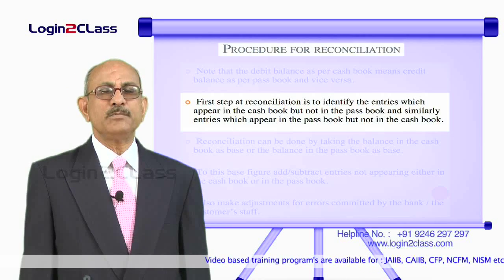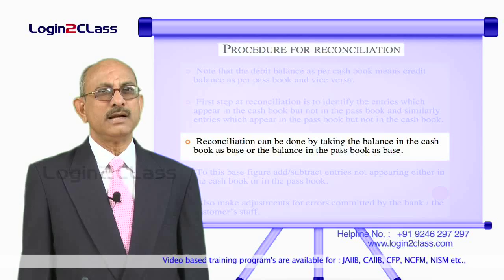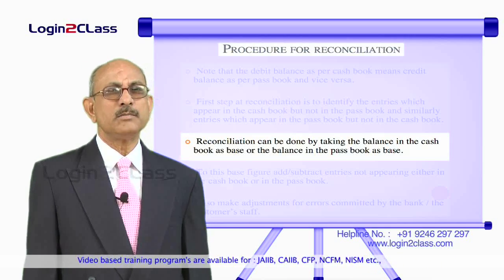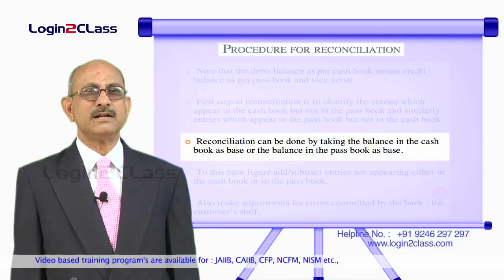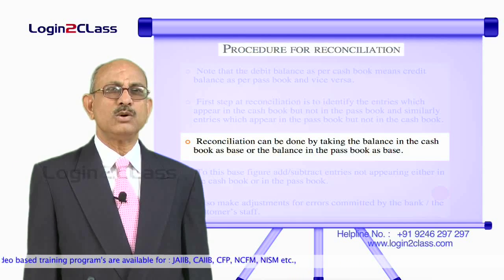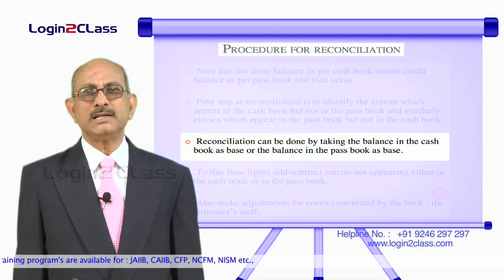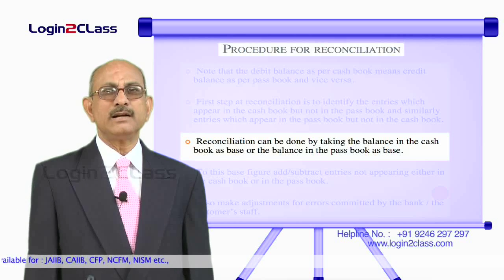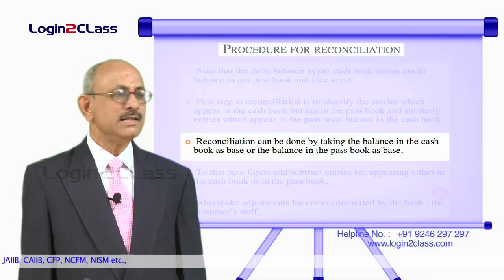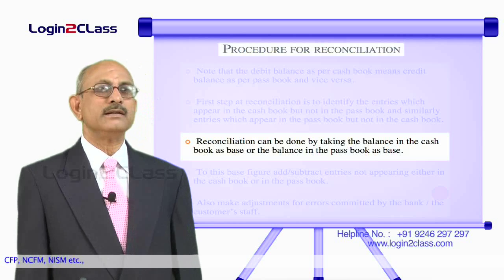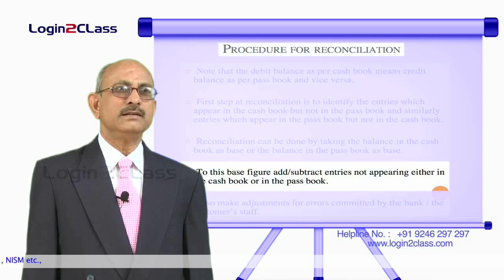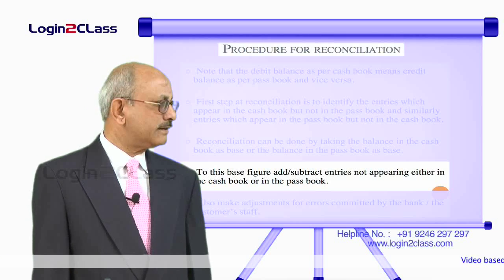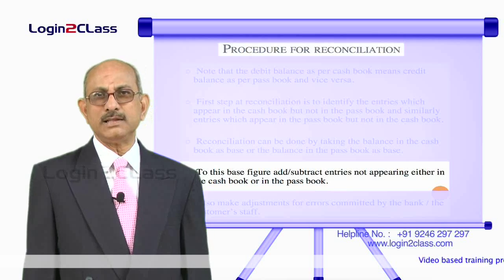Then the third step is to start either on the basis of the balance in the cash book as the base or the balance in the passbook as the base. You can either start with the balance in the cash book and go on to find out what should have been the balance in the bank passbook, or start with the bank passbook balance and go on to find out what should have been the balance in the cash book. Either way it can be taken. If you start with one end, then you should know what amounts have to be added or subtracted from the balance to arrive at the other balance.